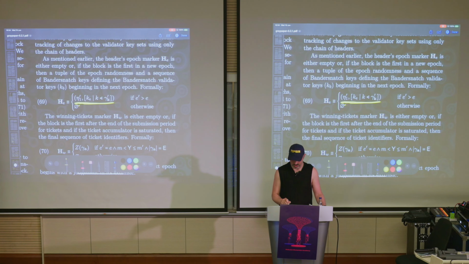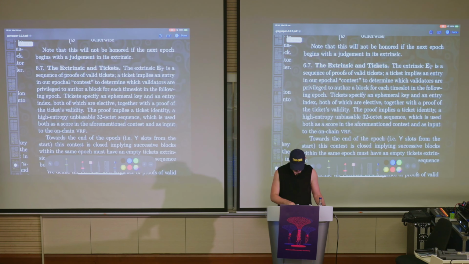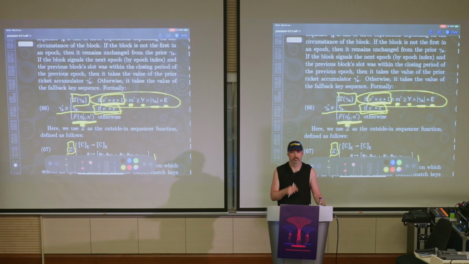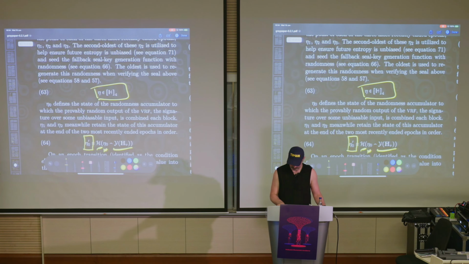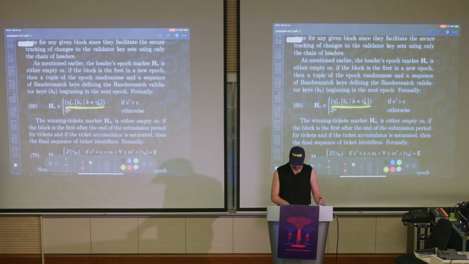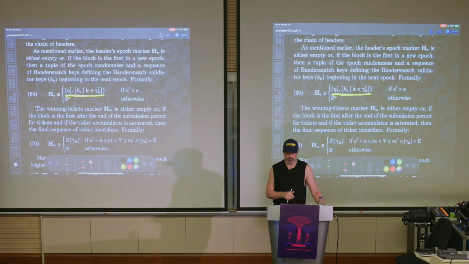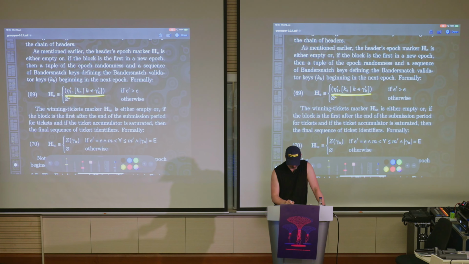Similarly, gamma prime k instead of kappa, I guess. Gamma prime k, when we announce it, will become kappa when we use it in the following epoch, if we use the fallback key sequence, which we don't expect to happen under normal operation. And that's basically what we do.